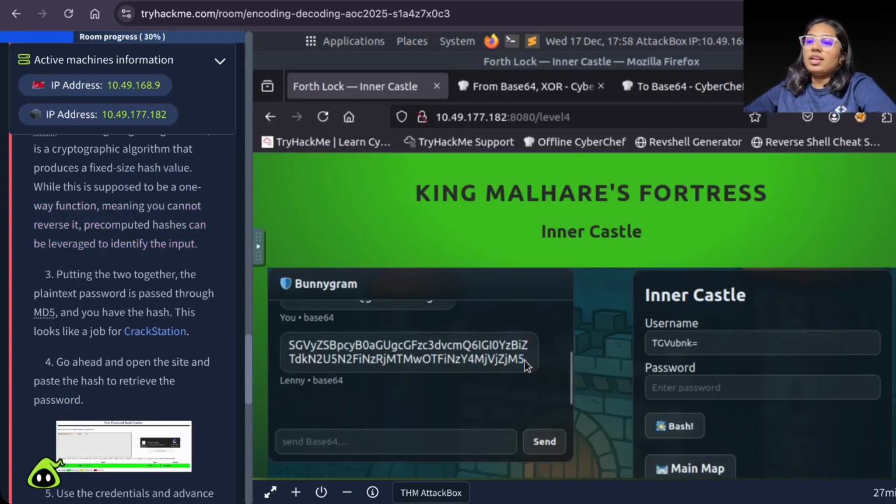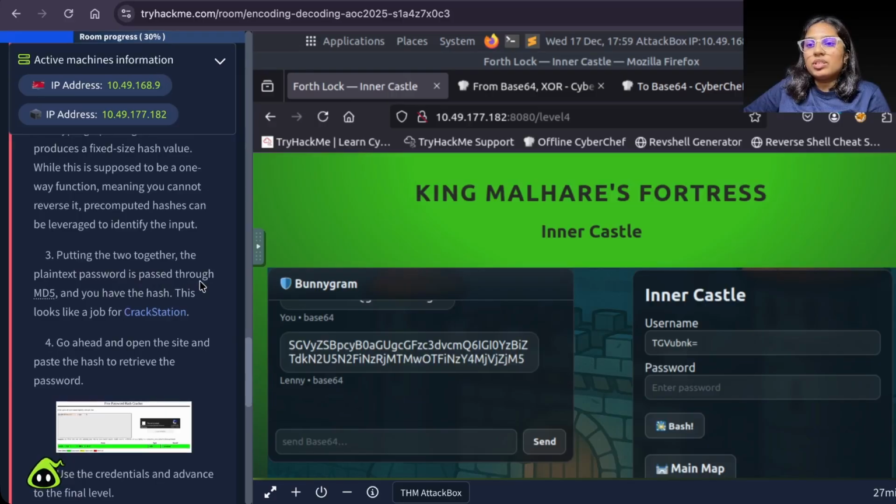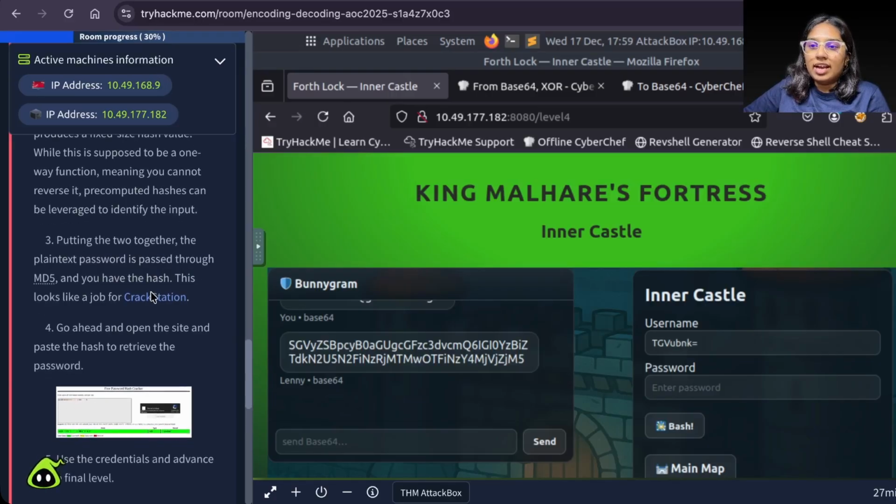Because MD5 has a fixed length, small output, common passwords can be easily guessed. So there's no point of hashing it if you can guess it. Putting the two together, the plaintext password is passed to MD5 and you have the hash.